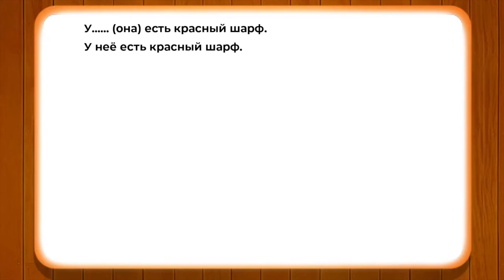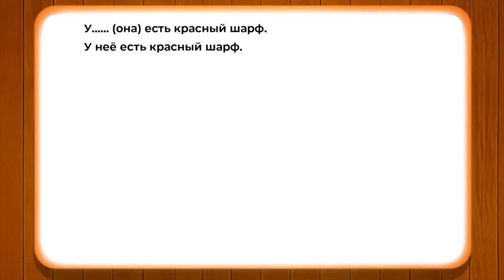Pay attention to the model. У нее есть красный шарф. So, ana in the personal pronoun changes into у нее. У нее есть красный шарф. And accordingly, мой, этот человек, он, это, они would also take a different form as per the grammar rules which we have learned previously.